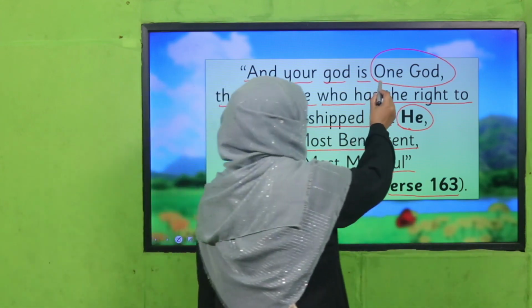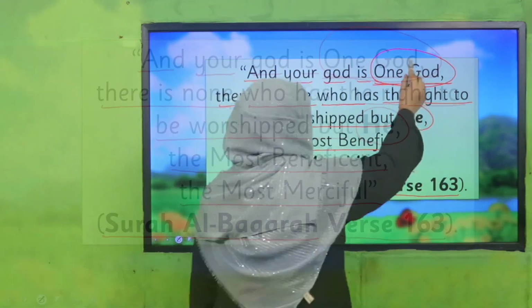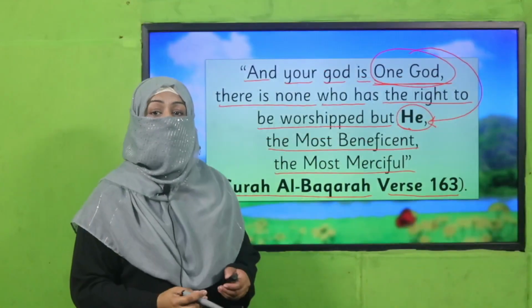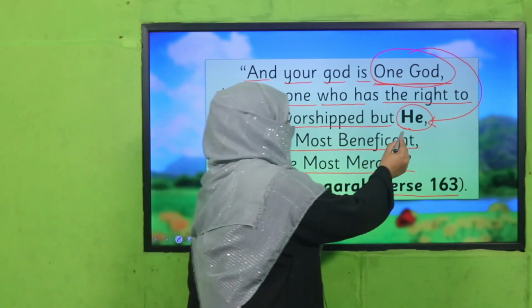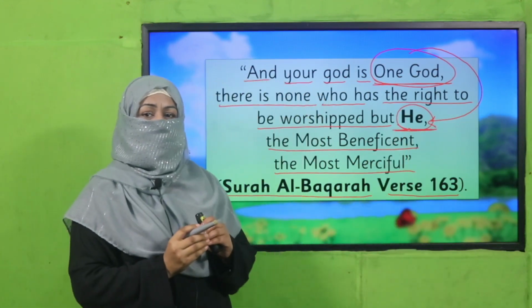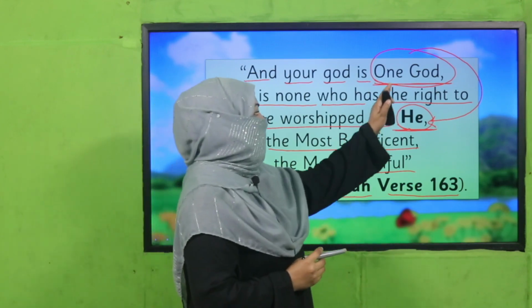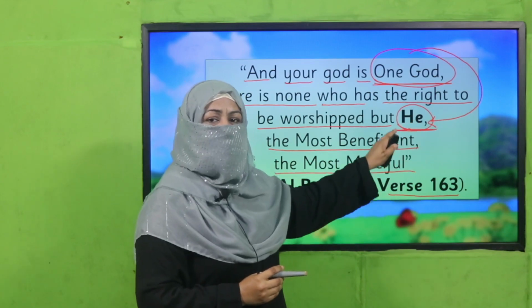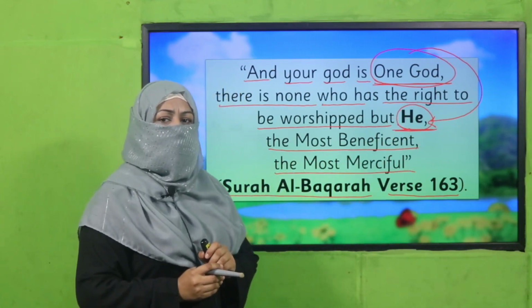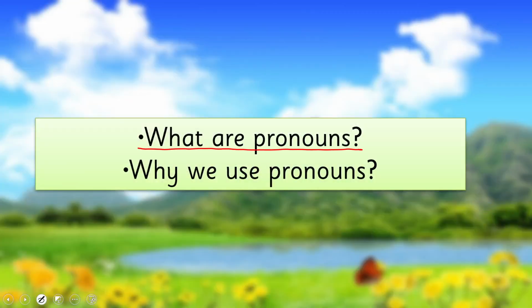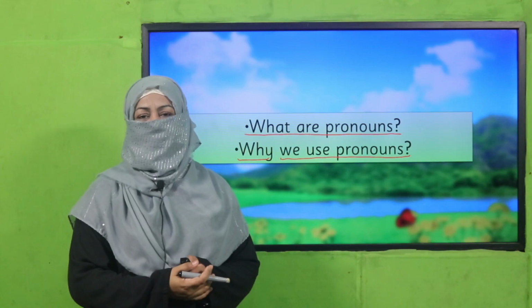So my dear students, look at this: one God, Allah subhanahu wa ta'ala, and in the very next part, we used He for Allah, right? And this He has replaced Allah subhanahu wa ta'ala, right? Instead of using Allah and Allah, we used He over here. And what do we call such type of words in grammar? Do you remember? Okay, then tell your teacher what are pronouns and why do we use pronouns. Okay, so pause the video, answer these questions to your teacher and then come back.